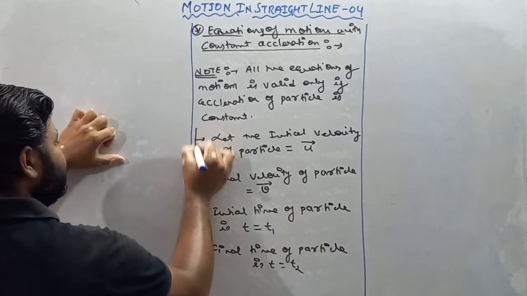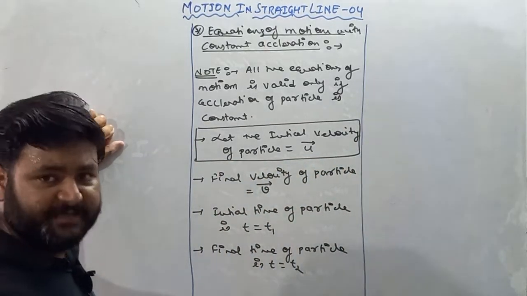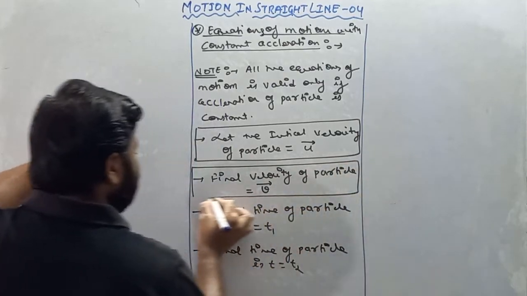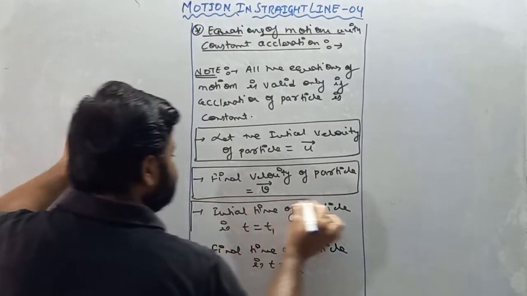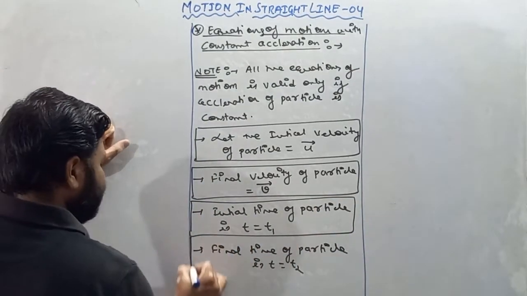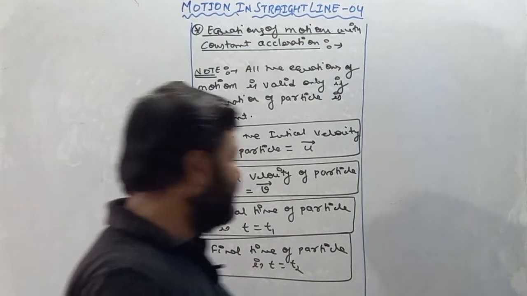So remember, my dear student, initial velocity of particle is considered to be u vector, first thing. Second thing, final velocity of particle is considered to be v vector. Third thing, initial time of particle is considered to be t1, and fourth thing, final time of particle is considered to be t2.